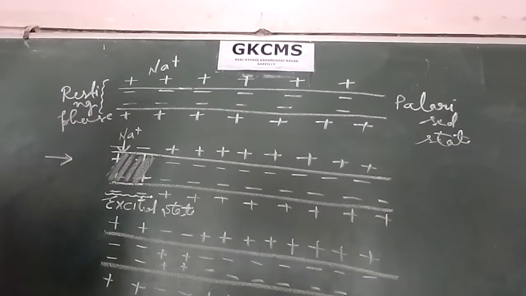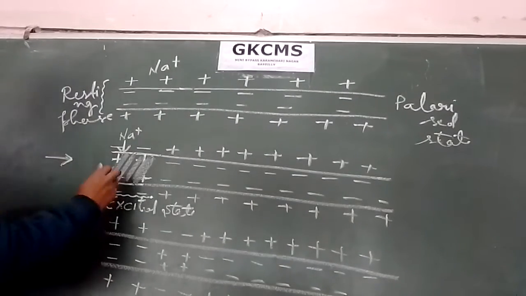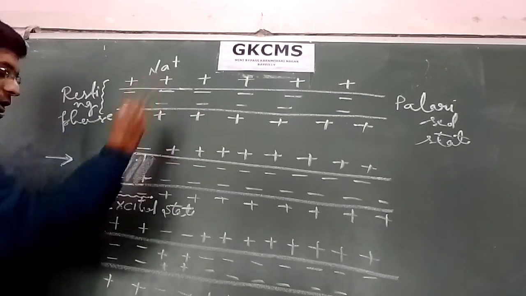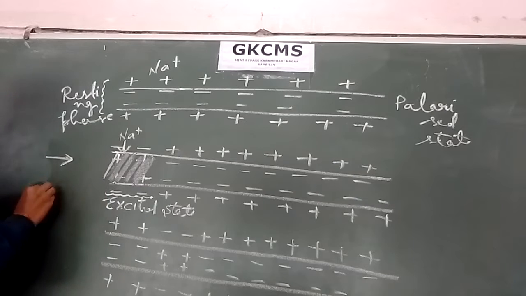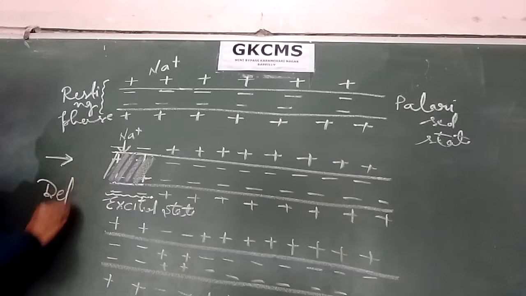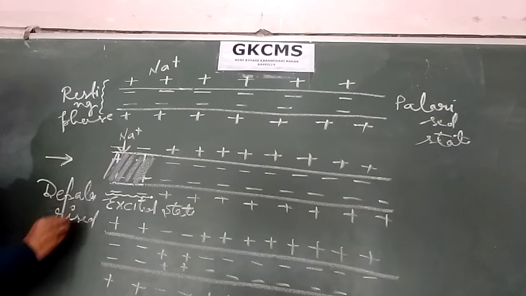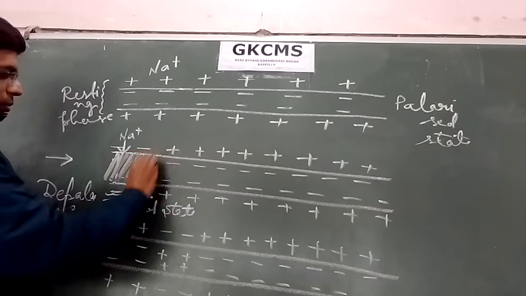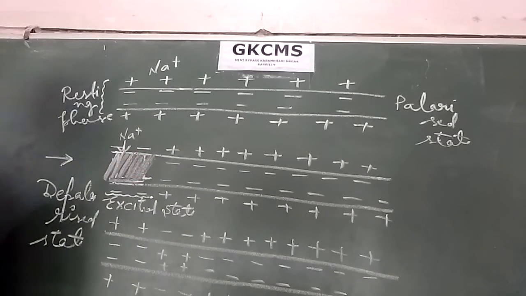Remember this is called excited state, and here we can see this is the polarized region, and this is called depolarized state. This region is called depolarized region or excited state.